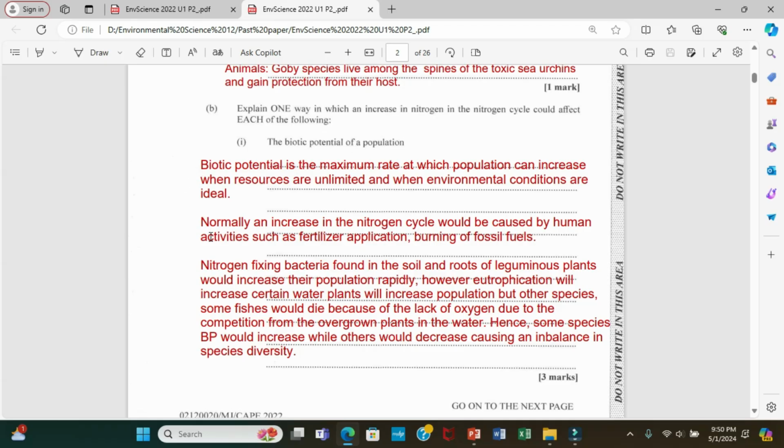So before I go into answering the question directly, I made a definition and a statement. Alright, so let me read the definition of biotic potential. Biotic potential is the maximum rate at which a population can increase when resources are unlimited and when environmental conditions are ideal. The second point that I made now is that normally an increase in the nitrogen cycle would be caused by human activities, such as, for example, when we use fertilizer or when we burn fossil fuels.